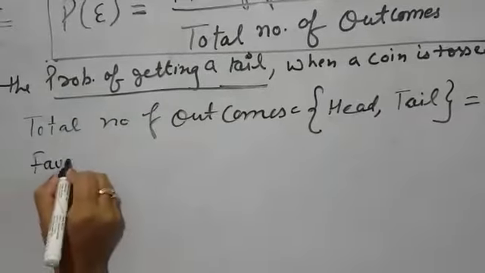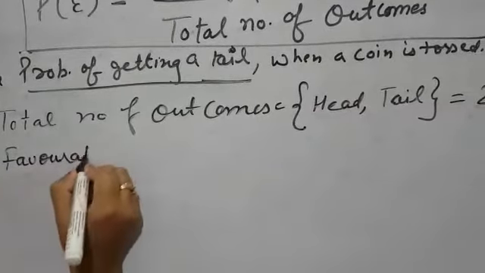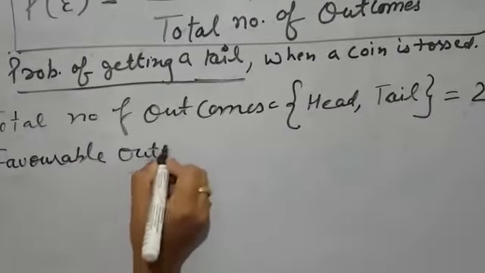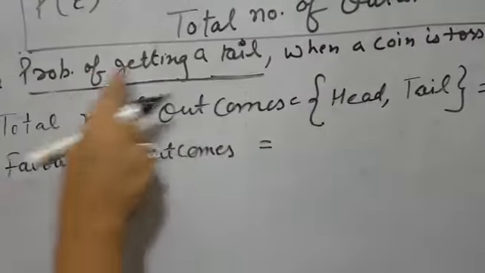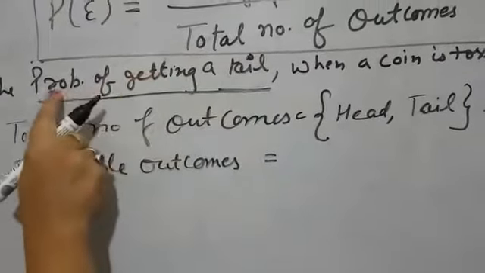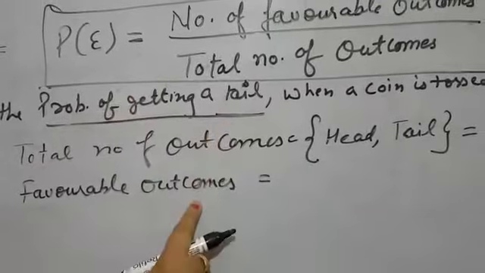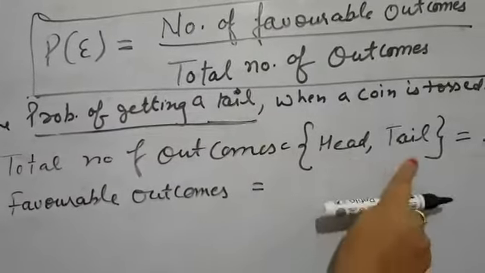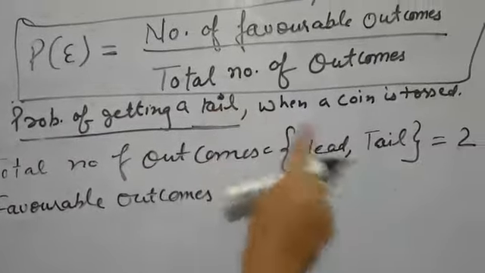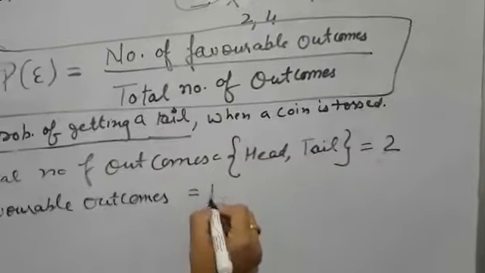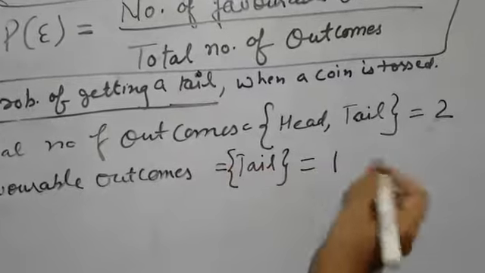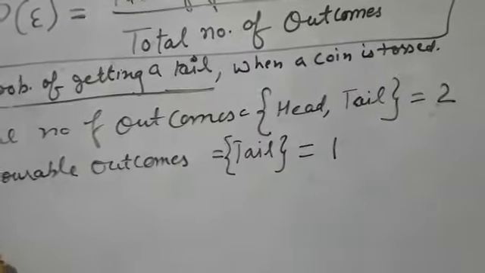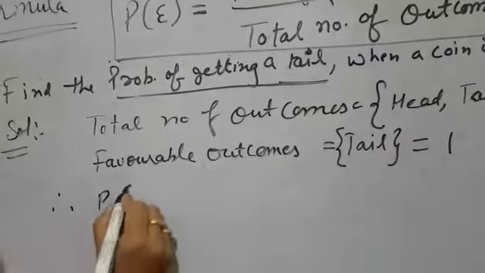And what are the favorable outcomes? Favorable outcomes are the answer to your question. The probability of getting a tail, so favorable is tail. How many tails are there in the total outcomes? Only one.